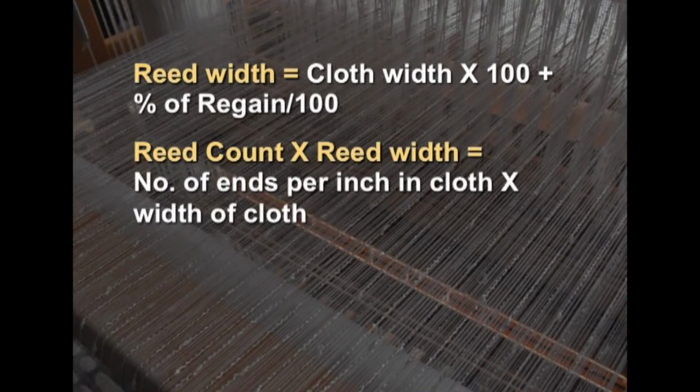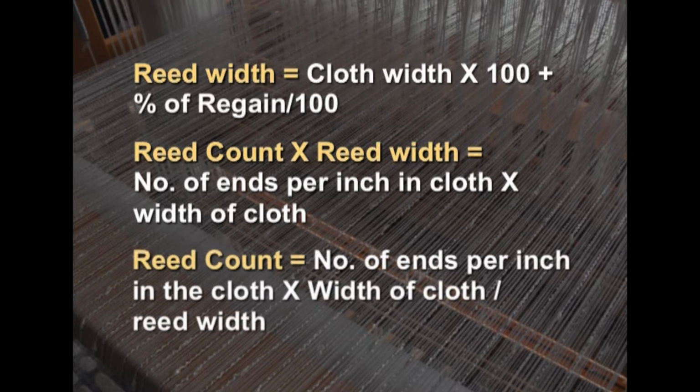This can easily be found out: reed count into reed width is equal to number of ends per inch in cloth multiplied by width of the cloth. Therefore, reed count is the number of ends per inch in the cloth multiplied by width of the cloth, divided by reed width.